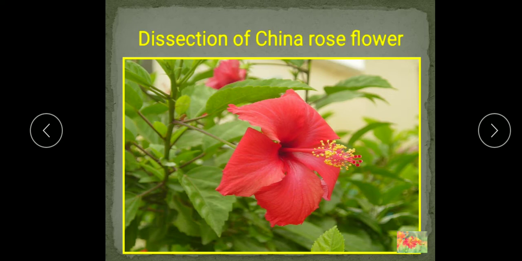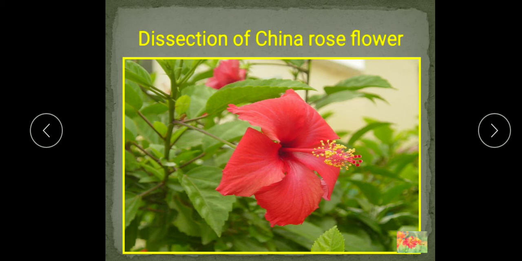So, we will see here what are the different parts in this flower. All these parts which we have studied theoretically, now we will see practically. And you can also get this flower very easily in your surroundings, in the gardens also. China rose flower is the common name, and Hibiscus rosa sinensis is the botanical name of this flower, or the scientific name. So, you go in your surroundings and search in your garden also, you will get it in a very easy way.